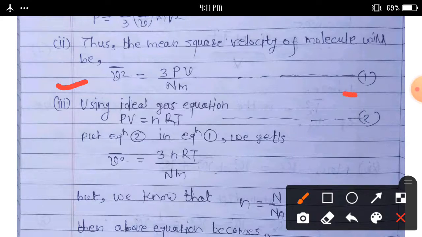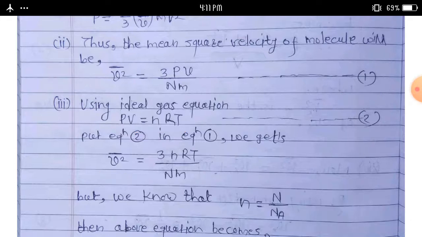Consider equation first here. Using the ideal gas equation, we know that PV is equal to nRT. Then put equation second in equation first, we get v square bar is equal to thrice n into RT upon capital N into small m.